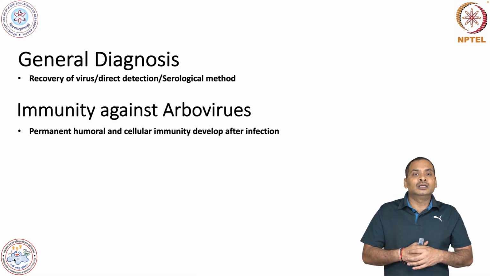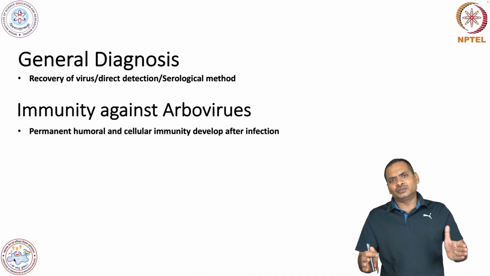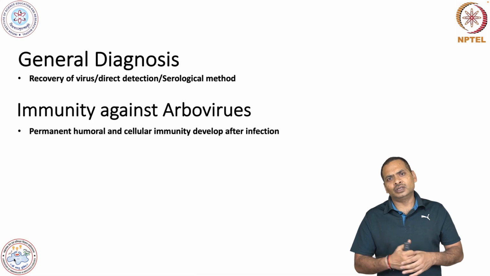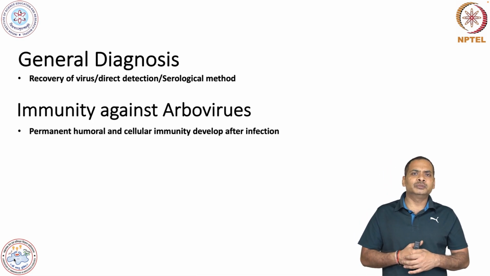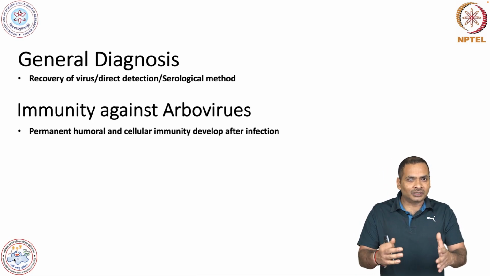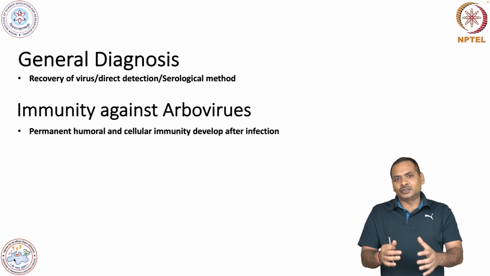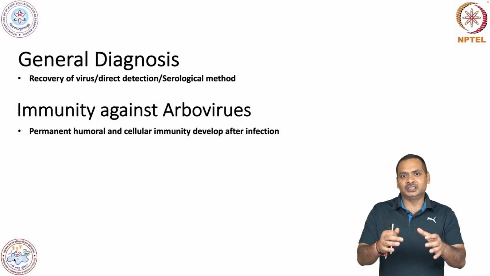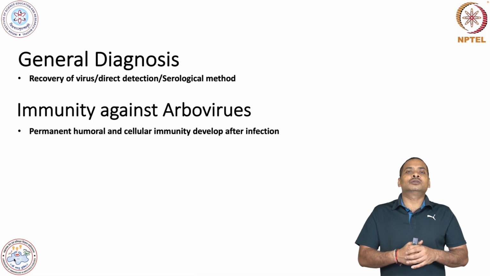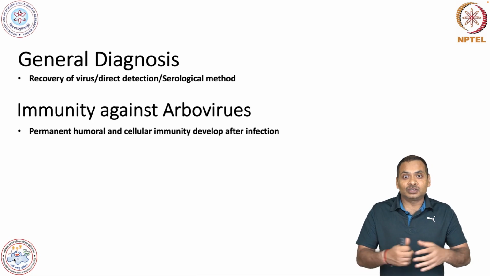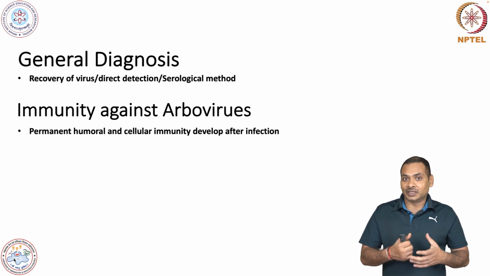But in general, there is a very good immunity after some time, say 7 days or 14 days, the individual develops good immunity, and to be very honest, the individual recovers based on their immunity. So, there is no treatment for these virus infections.